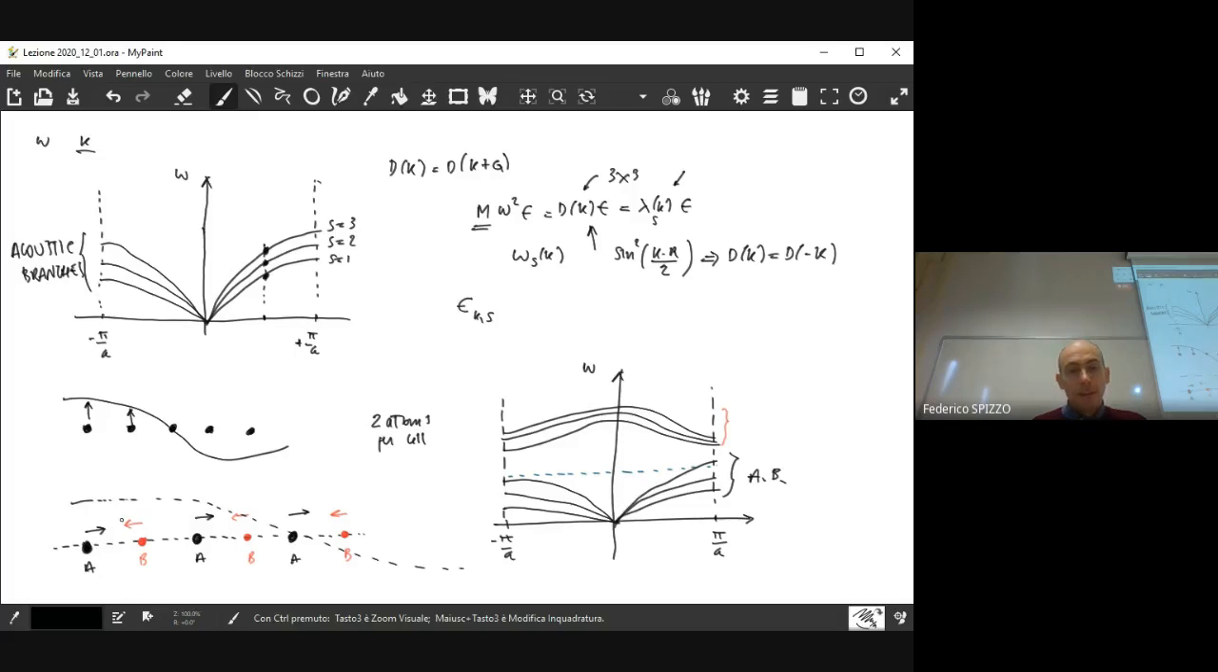So the important thing is that, as we saw for the previous situation, when you consider the in-phase oscillation, and the in-phase oscillation takes place with an infinite wavelength, then all the ions have to do exactly the same motion.